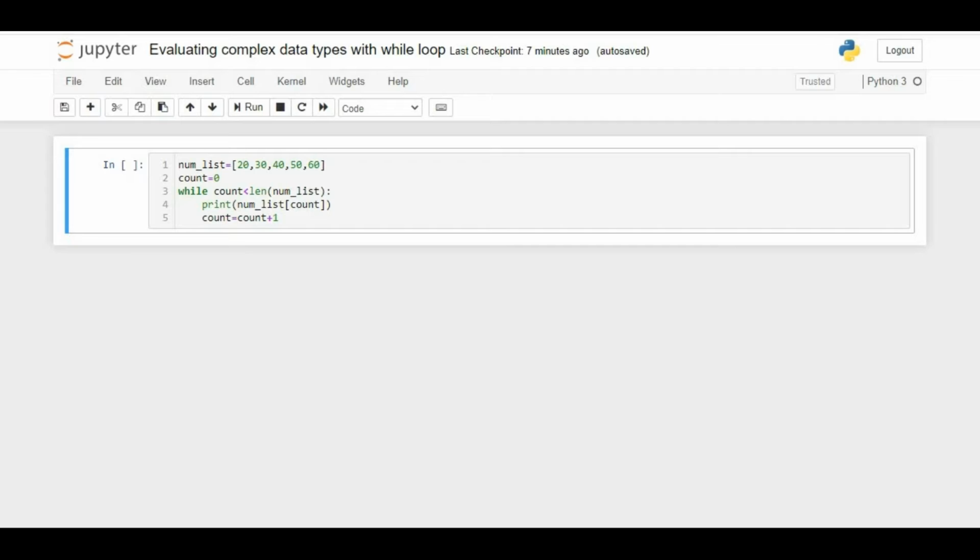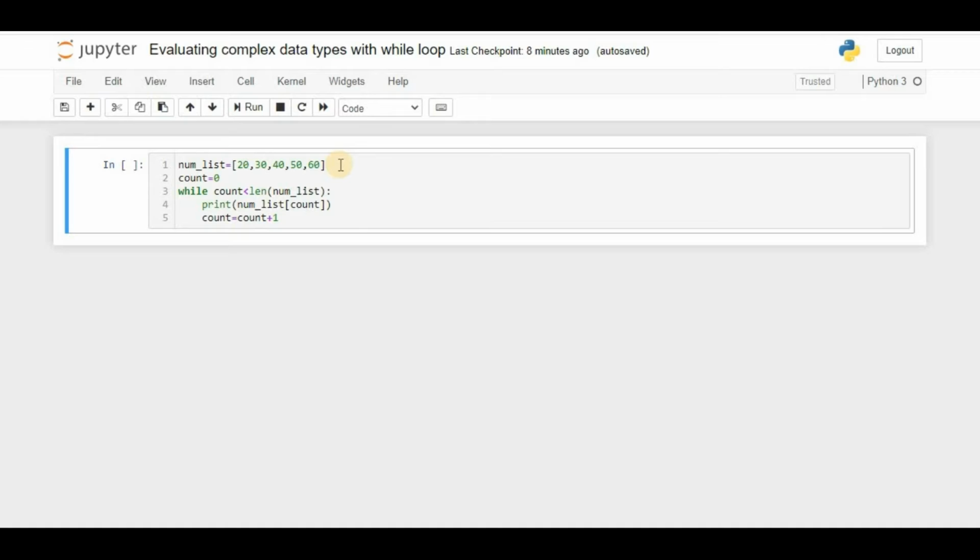This can be done easily by using a for loop, where we can iterate the elements directly. With a while loop, the same thing can be done with some more steps. You set up a variable called count, which will effectively serve as an index to our list. We initialize the value of count to 0, and at each iteration the value of count is going to be incremented by 1.